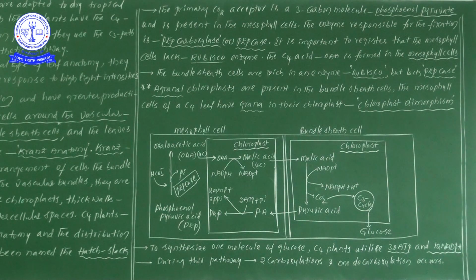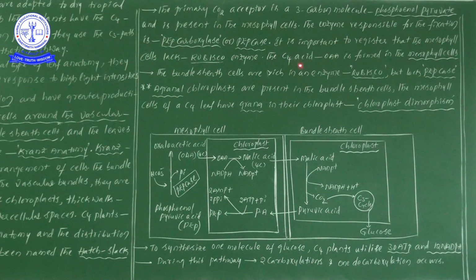In C3 plants, generally in mesophyll cells Rubisco enzyme is present. But in C4 plants, in the mesophyll cells, Rubisco enzyme is absent. Then what enzyme is present? PEP carboxylase enzyme is present. Note this down, it is important. That is why we write: it is important to register that the mesophyll cells lack Rubisco enzyme.